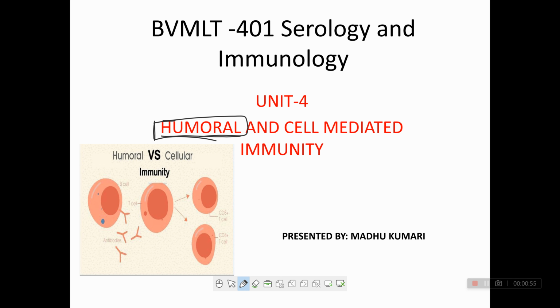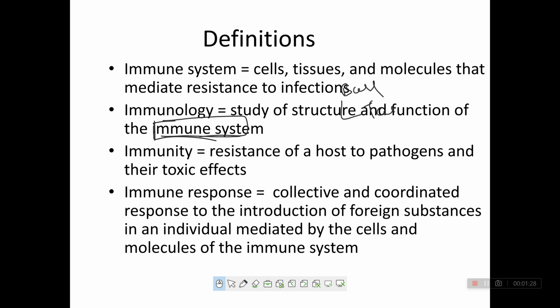And cell mediated immunity means the immunity that is mediated by cells like B cell and T cell. So in cell mediated immunity, mainly two types of cells are involved, that is B and T cells. Clear? What is humoral and what is cell mediated immunity? We discuss this in detail in this video. So first of all, definitions.